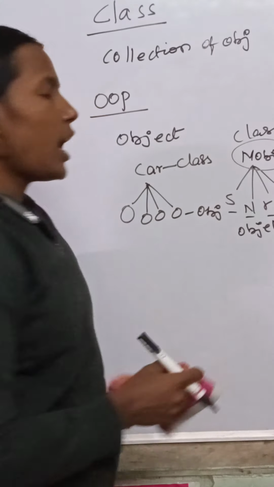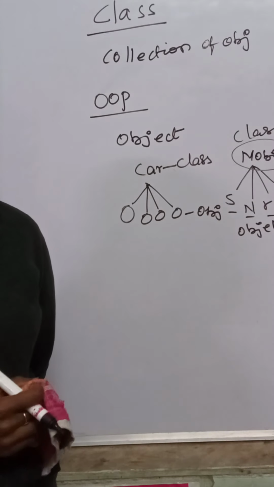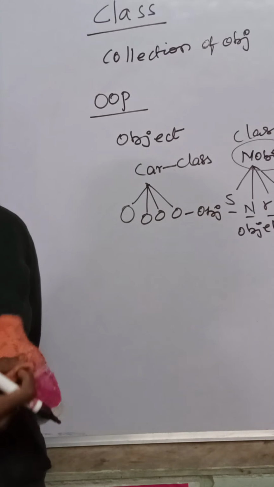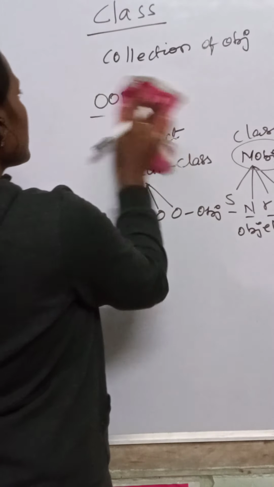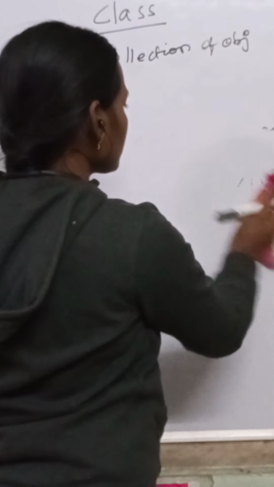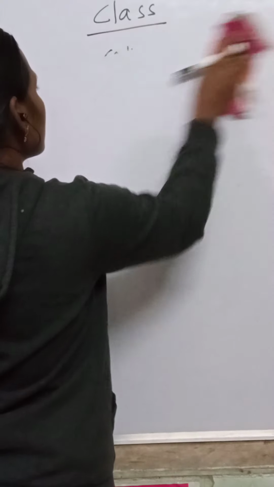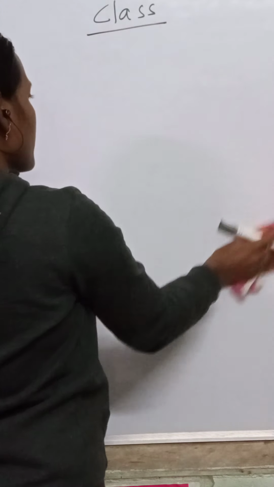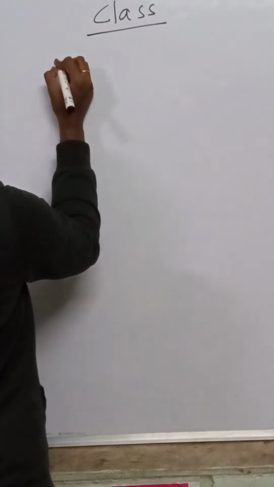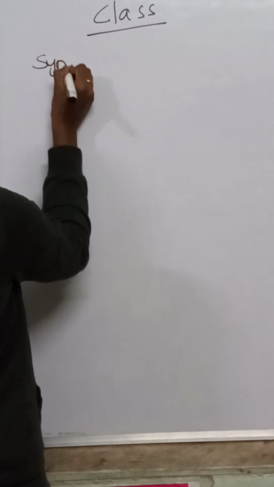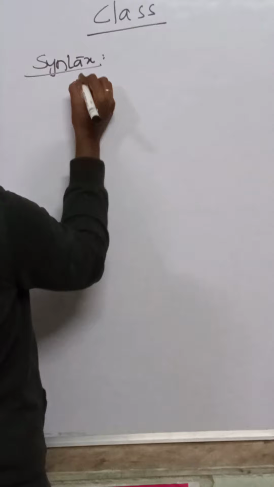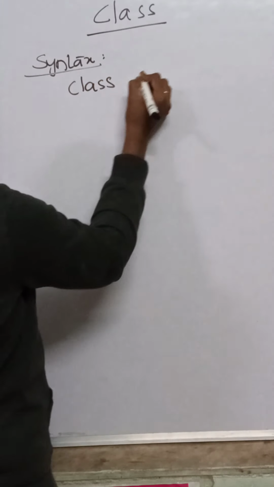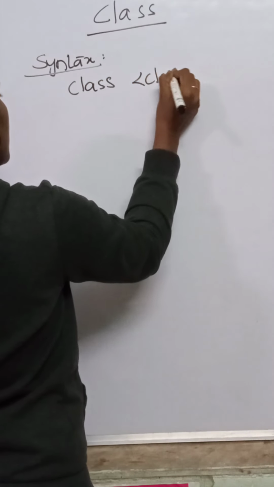Now we see how to declare a class, how to define the data members and member functions of that. Now I'll write the syntax of the class. Class, here we write class name.